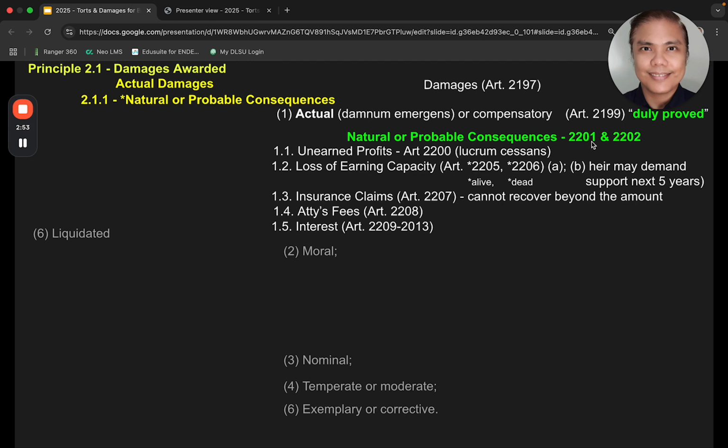Take note under 2201 and 2202, there are subsections. There's unearned profits, loss of earning capacity. Take note 2205 and 2206 discusses situations for loss of earning capacity when the person died or when the person is alive. An heir may demand support for the next 5 years. There are discussions on insurance claims. Take note 2207, you cannot recover beyond the amount, based on the insurance claims. Attorney's fees will be discussed and interest as well.